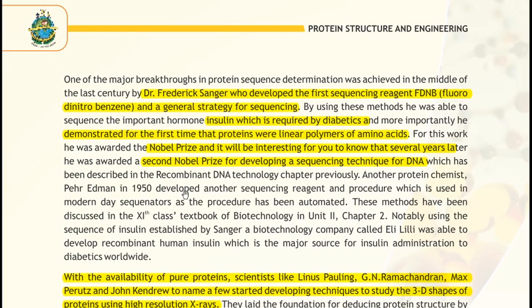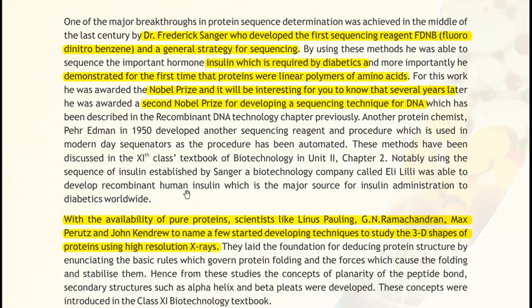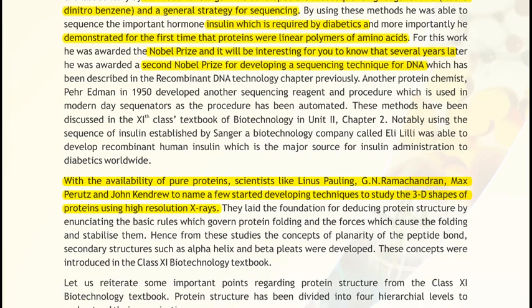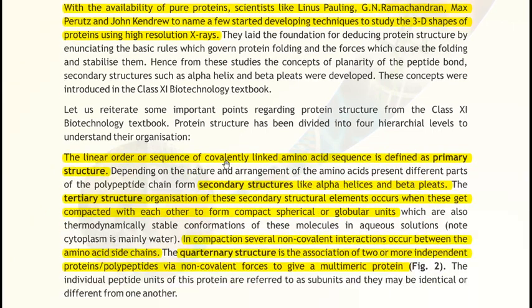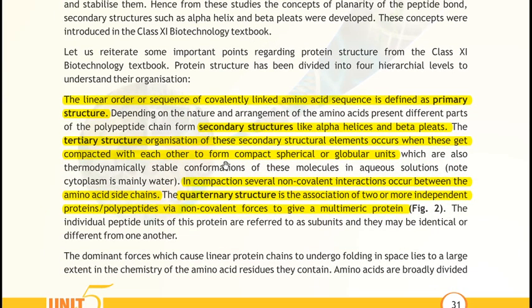Next are the different types of structure present in a protein. As we studied earlier in 11th class, the primary structure is one in which the amino acids are present in a polypeptide chain in a sequence, clear? Next is the secondary structure, when the protein comes in coiling form, such as alpha helix and beta sheet. Then there is a more complex structure, the tertiary structure, in which the interaction of the side chains of amino acids also comes into the picture.